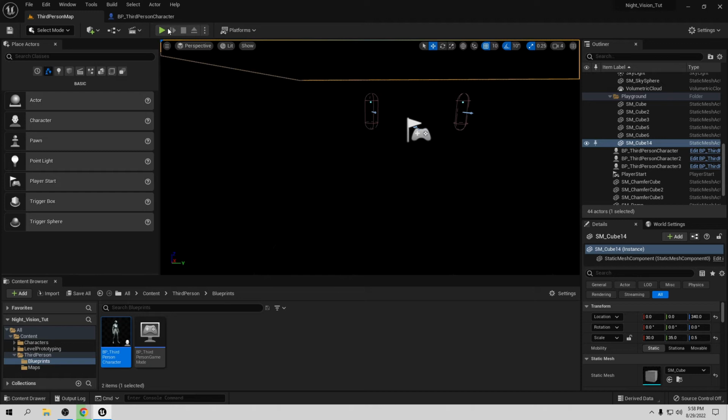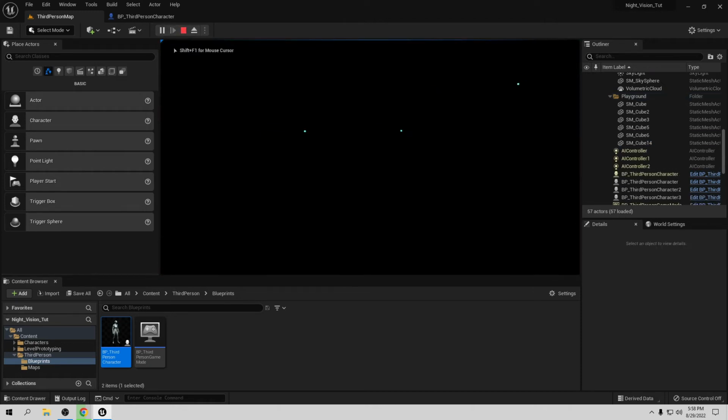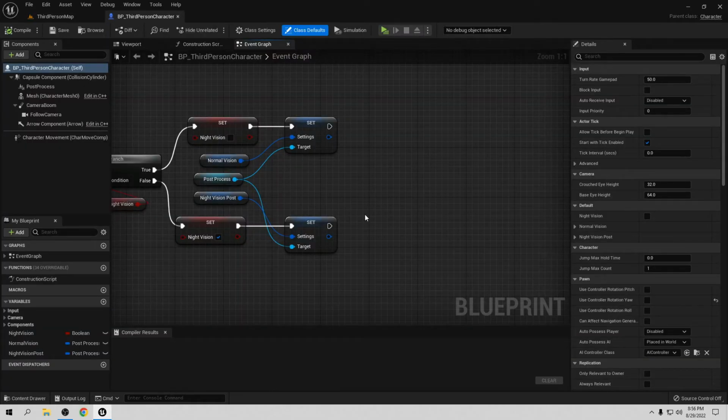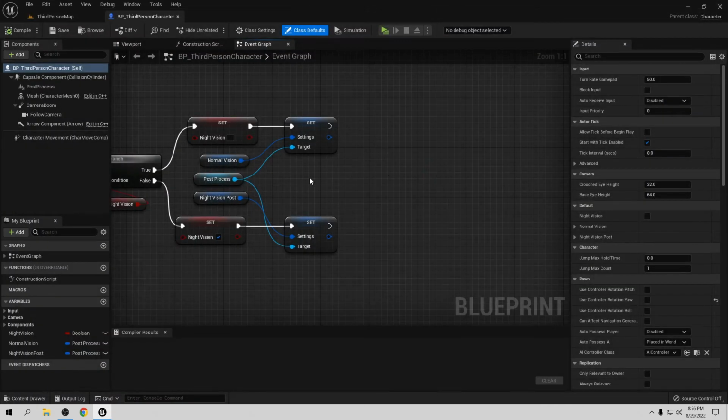I think yes. So if I press the button, you can see the color change, because you can see the change a little bit, but we don't see anything at all. So we need to change this so we can see, and also the character changes the color too. To be able to see in the dark, we need some light, because right now if you go play, you have all pitch black, so we need to change that.